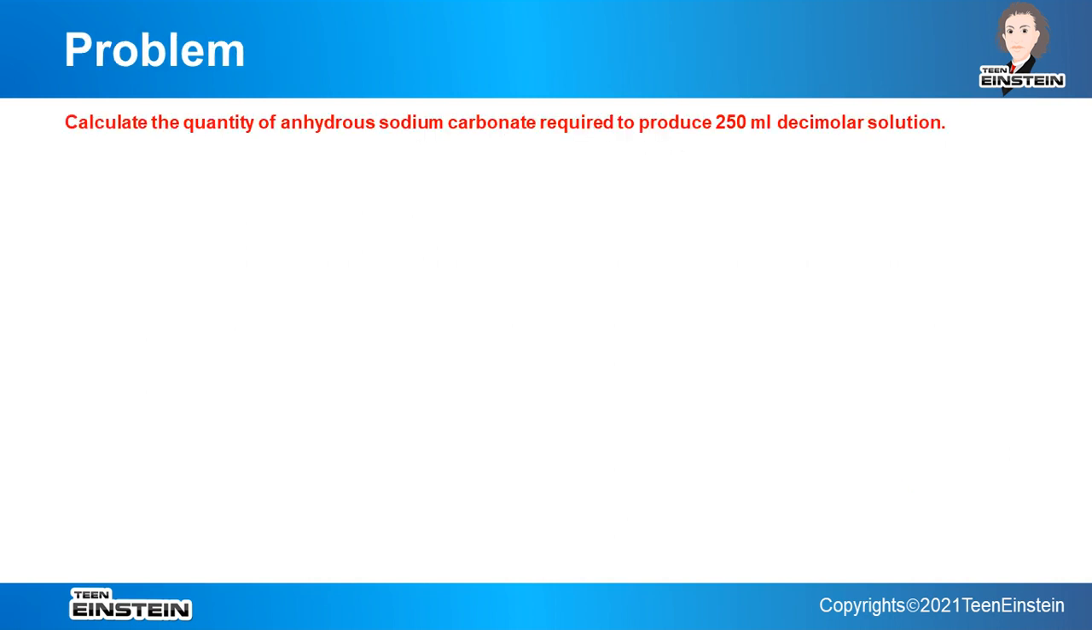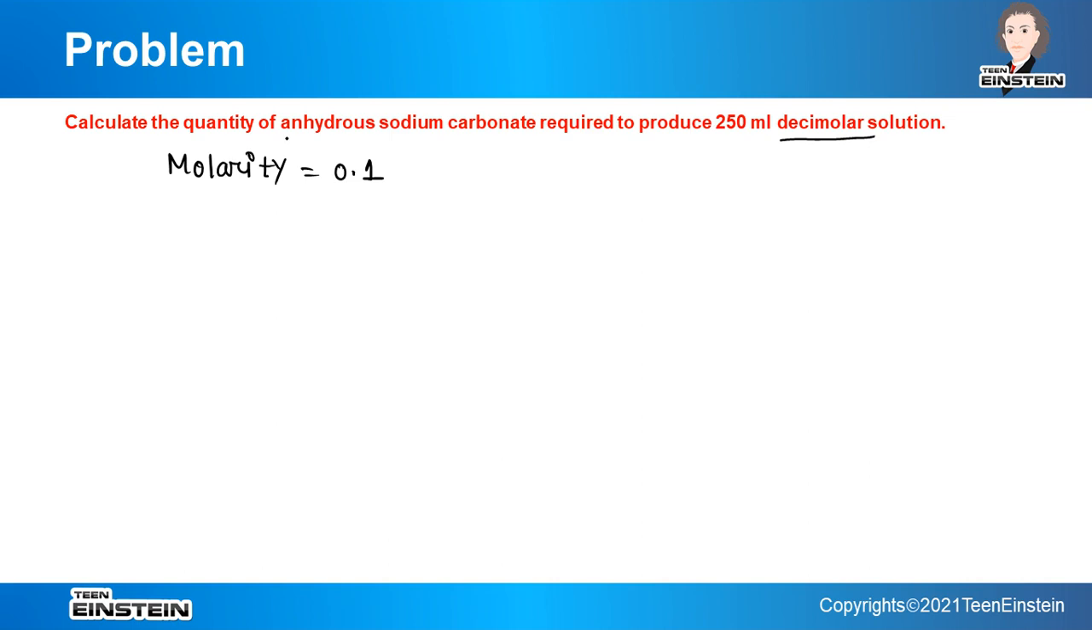Now we will solve one problem which is related to molarity. In this question you can see decimolar is mentioned. As decimolar is mentioned, which one will we consider? It should be M by 10. Decimolar solution means the molarity is 0.1. So first of all we will write that here molarity is 0.1 or 1 by 10,